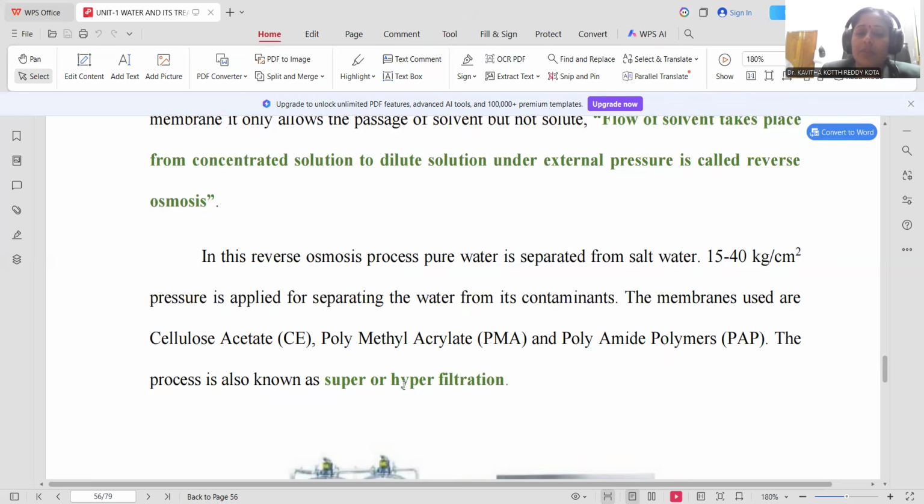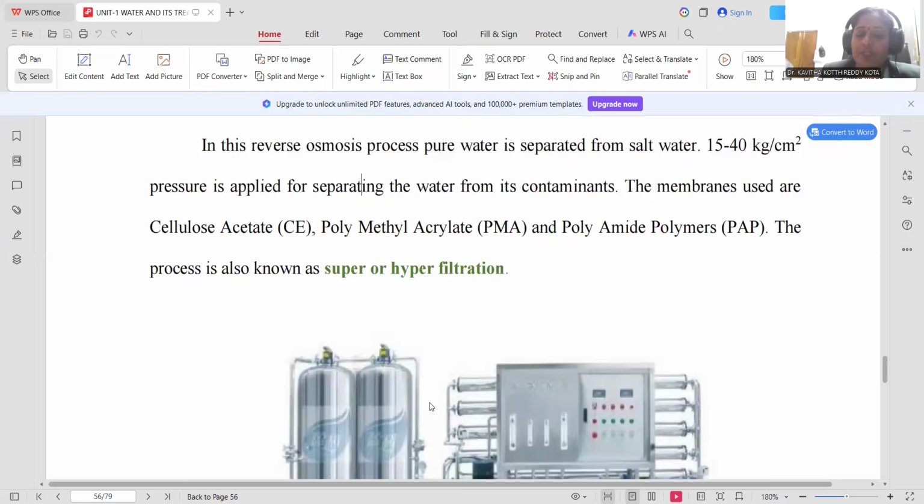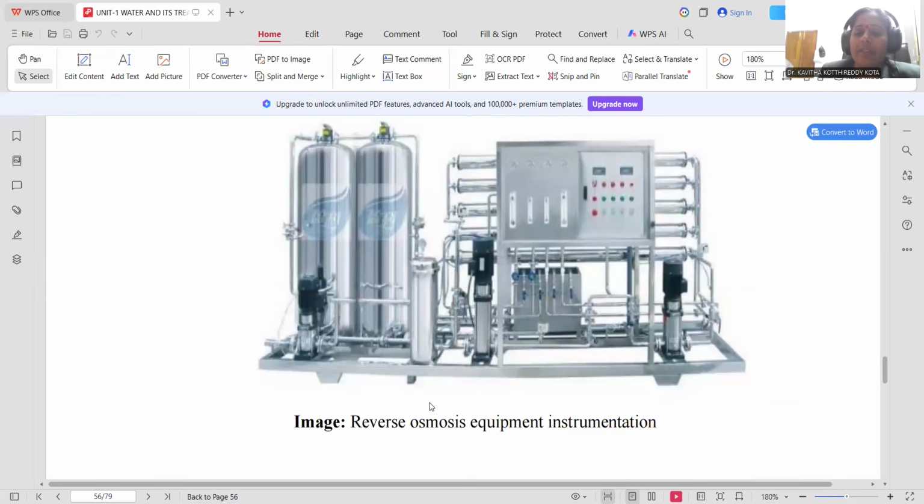Alternatively, reverse osmosis is also designated as a super or hyperfiltration process. Here is the equipment which you can observe, that is the entire setup made for the process of making pure water by reverse osmosis technology.